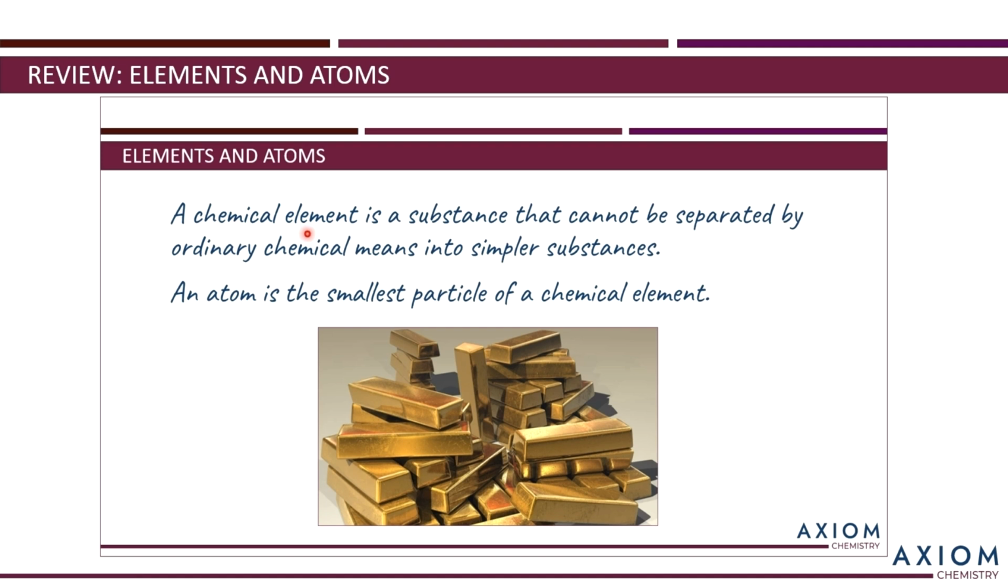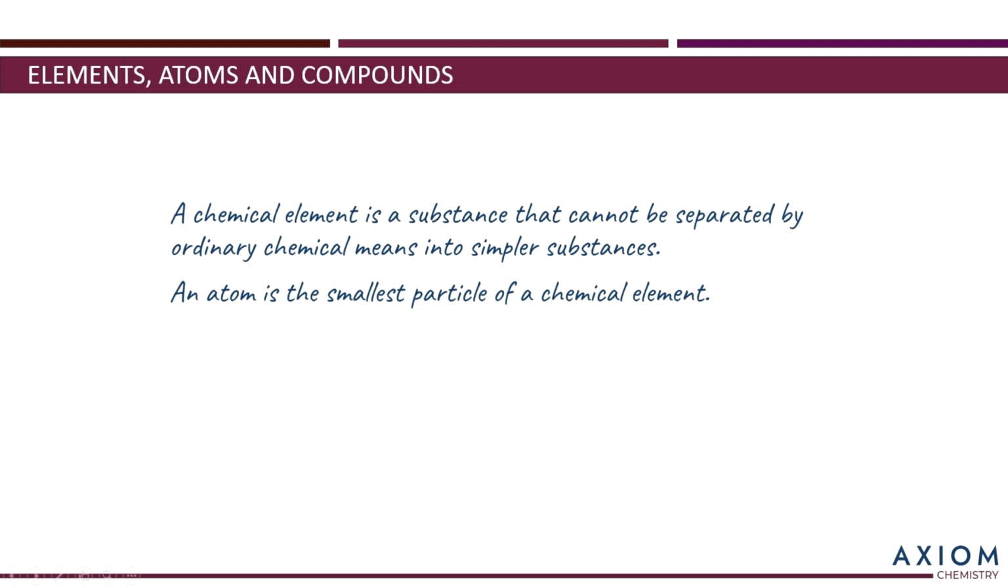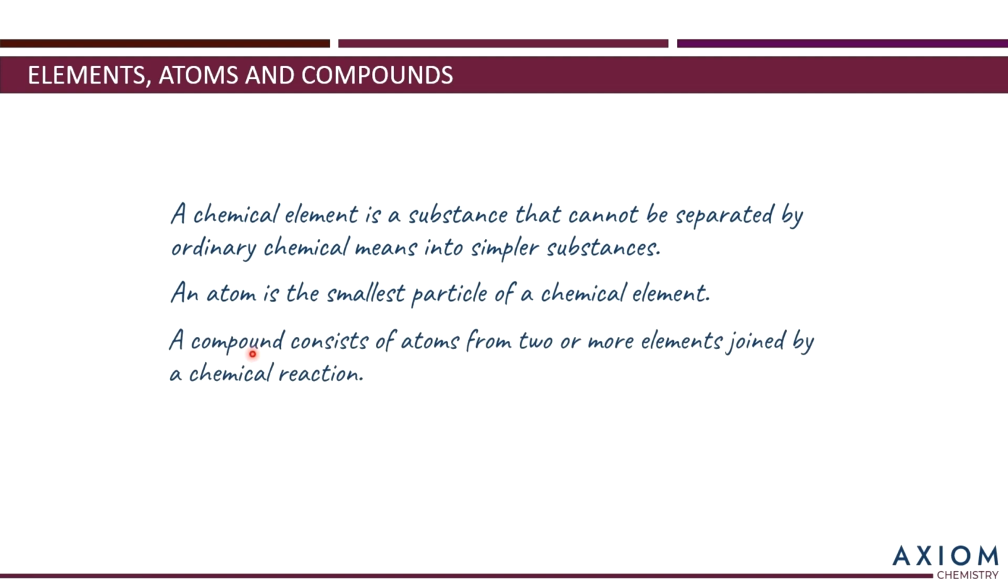A chemical element, as you should remember, is a substance that cannot be separated by ordinary chemical means into simpler substances. And then an atom is simply the smallest particle of a chemical element. Now, as I said, these two definitions are really important, and now I'm going to add a third definition to them, that of a compound. A compound consists of atoms of two or more elements joined by a chemical reaction. Let me explain that to you.